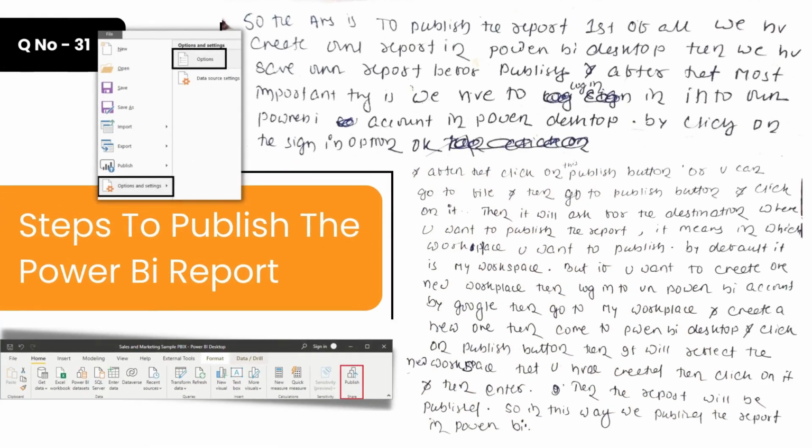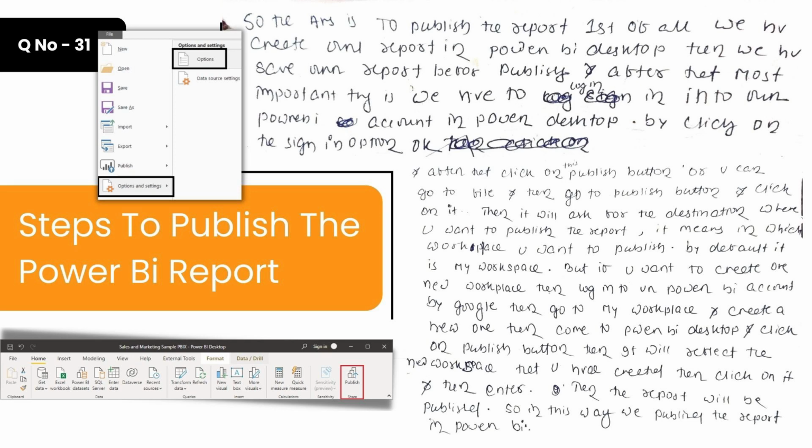So the question is, can you please explain the steps that you usually follow to publish the Power BI report? So the answer is, to publish the report, first of all we have to create our report in Power BI Desktop. Then we have to save our report before publishing. After that, the most important thing is that we have to log in to our Power BI account in Power BI Desktop by clicking on the sign in option. And after that, click on the publish button, or you can go to file and then go to publish button and click on it.